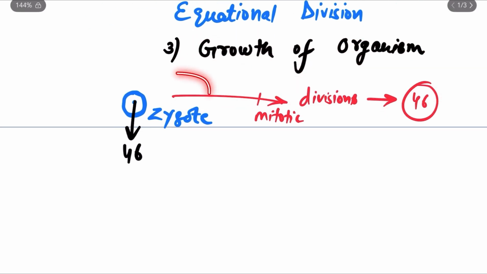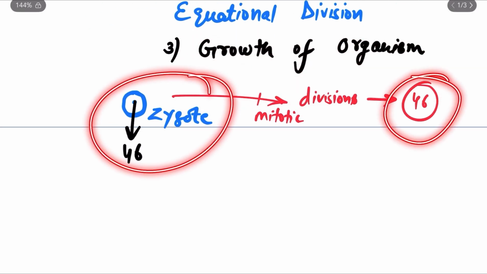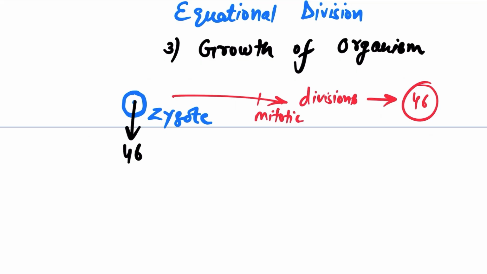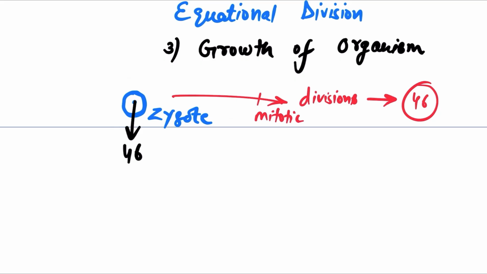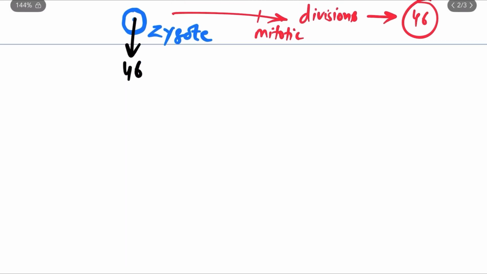For example, the single cell zygote is transformed into a multicellular organism, the human body, and each cell of the human body is formed by the zygote. And how many chromosomes are present in the human zygote? It's 46. And how many chromosomes are present right now in every cell of my body? 46. So this is the first division.